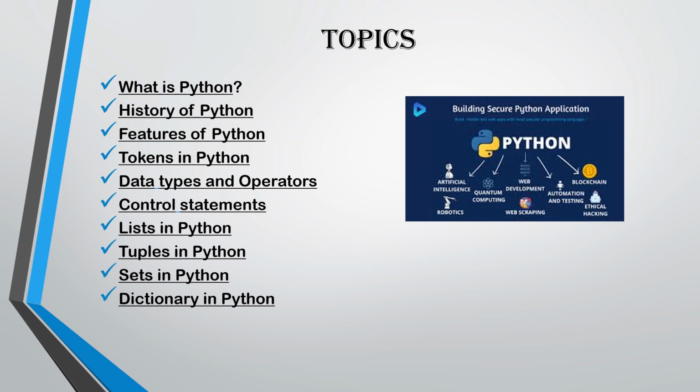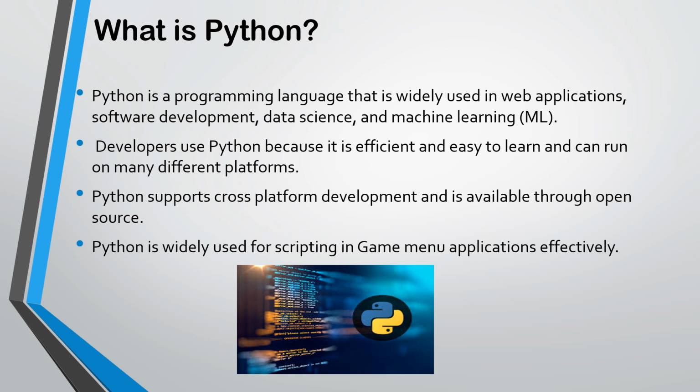So first we will talk about what is Python. Python is a programming language that is widely used in web applications, software development, data science and machine learning. Developers use Python because it is efficient and easy to learn and can run on many different platforms. Python supports cross-platform development and is available through open source. Python is widely used for scripting in game development applications effectively.